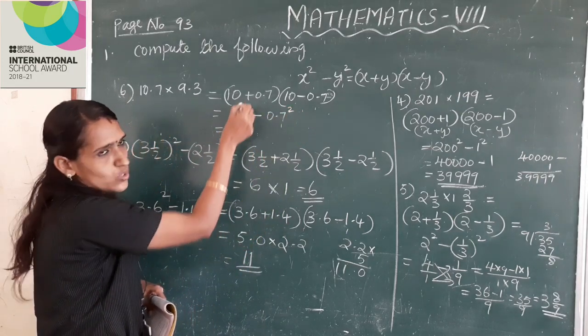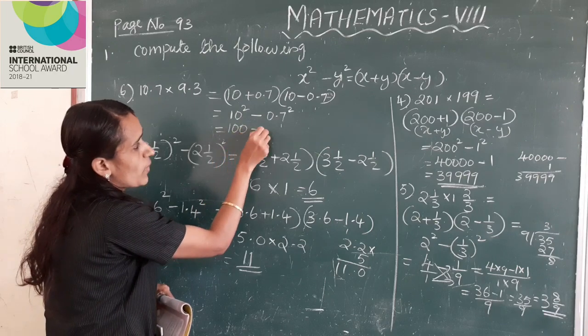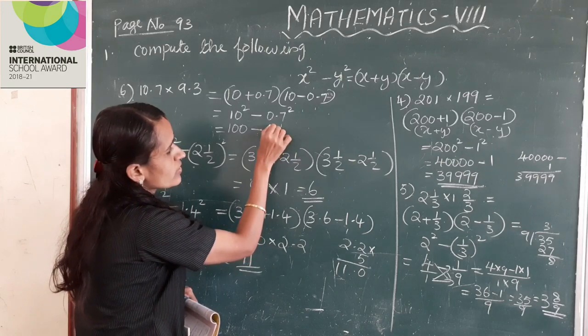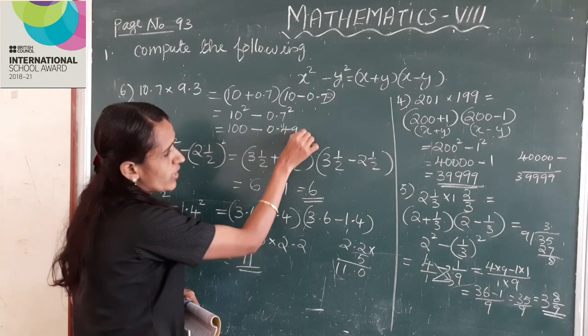This is equal to 10 square is 100 minus 0.7 square is what? 0.49.